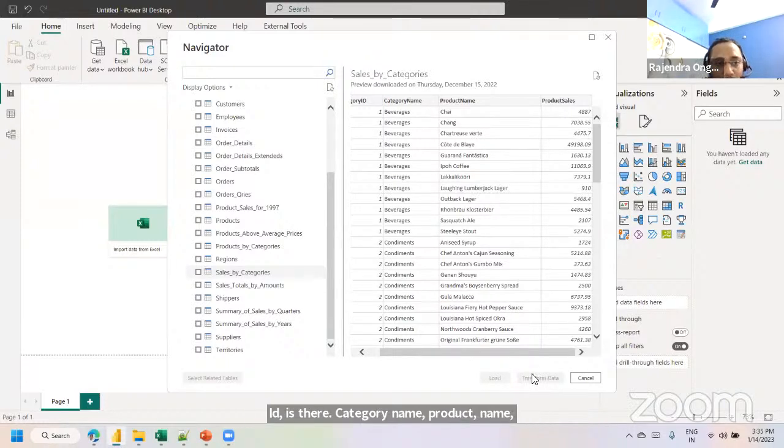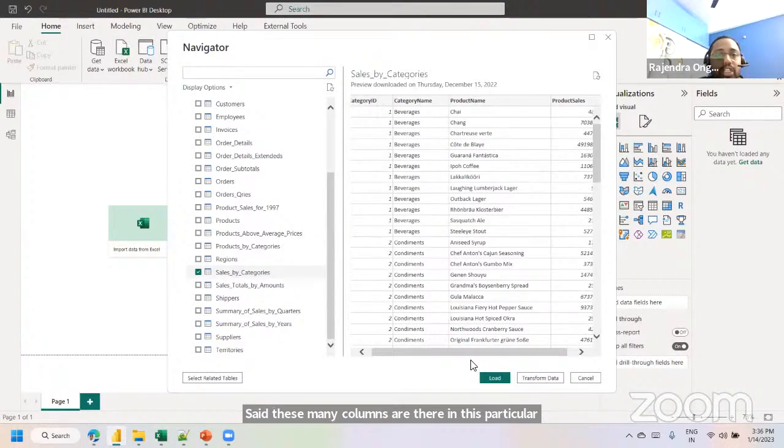But I'm not yet able to load this table into your Power BI Desktop application. So how can we load it? We have to select this square box, so that we can see the options: do you want to load this table directly into your Power BI Desktop, or do you want to perform some transformation? These many columns are there in the sales by category table. Do you want to do some analysis, like a data type check, or remove some unwanted columns? These kinds of activities we can do using Transform Data.